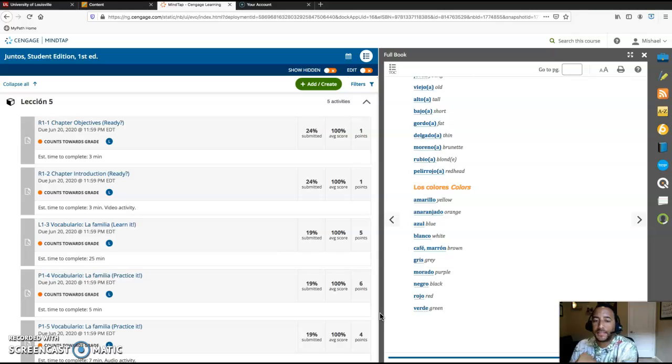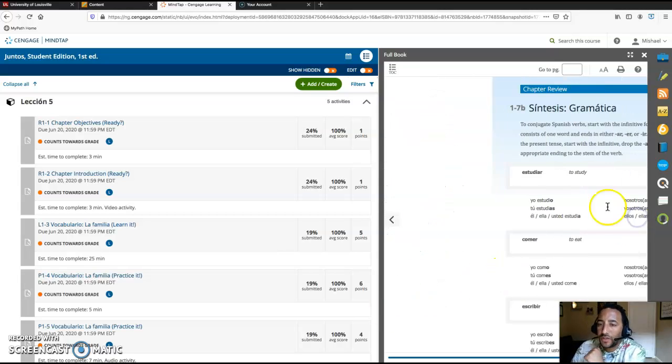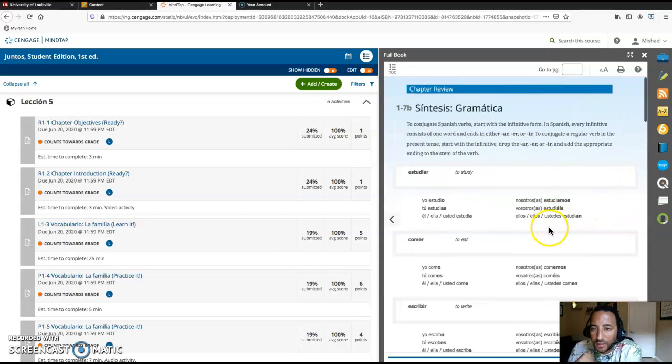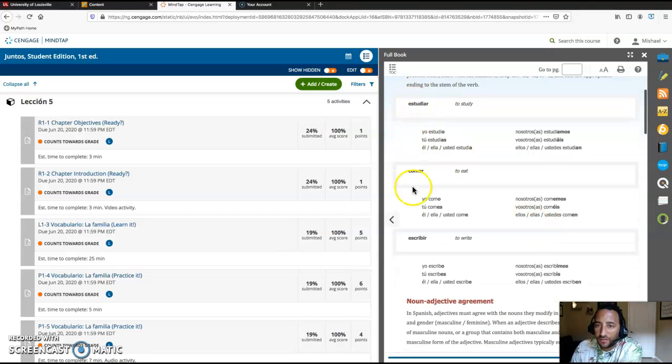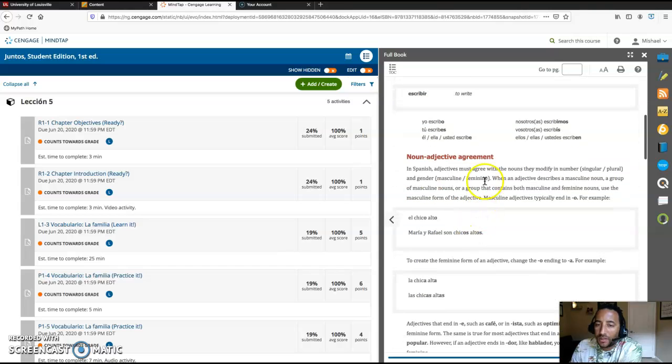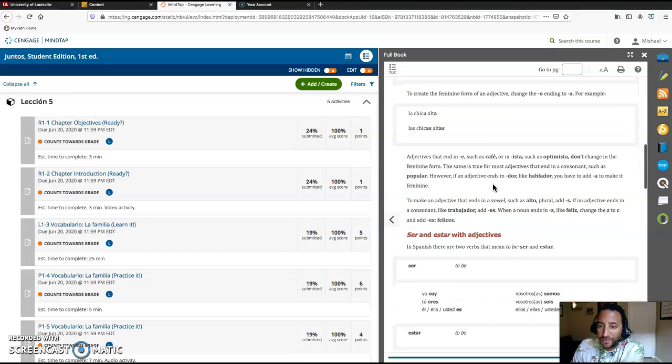All right, and if you go to the next page, we have a summary of the grammar. We have the regular verbs, an explanation, the noun-adjective agreement. So if the noun is masculine, the adjective should be masculine as well. If the noun is feminine, then the adjective should be feminine.